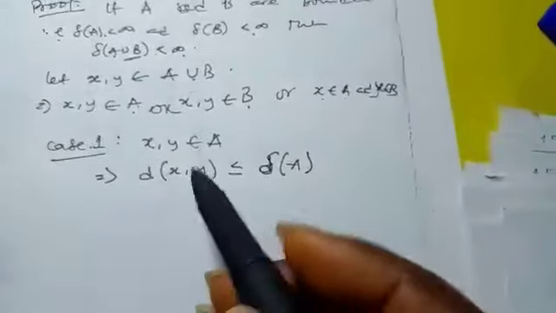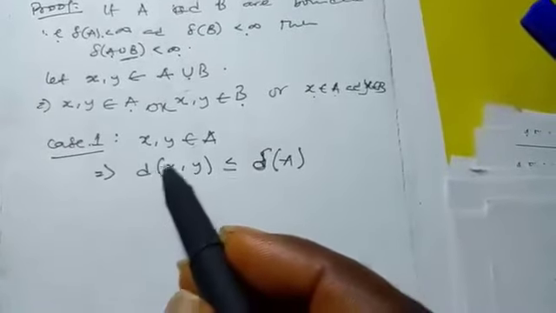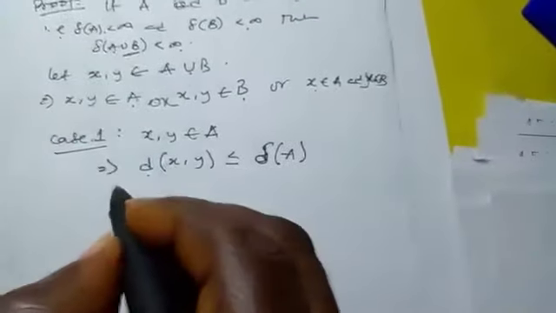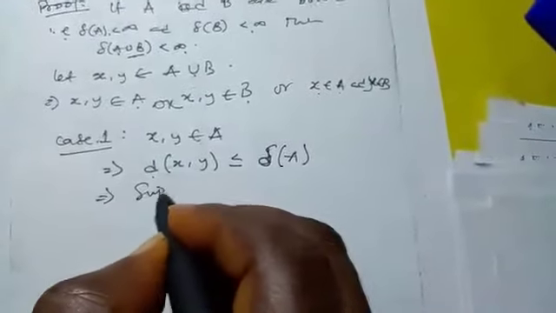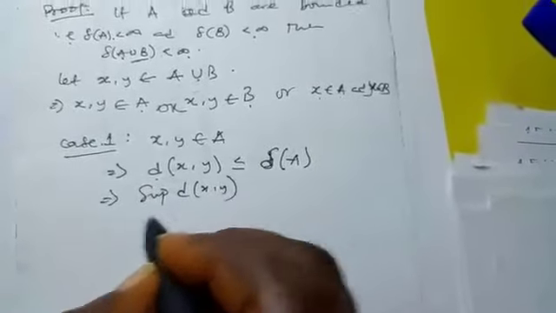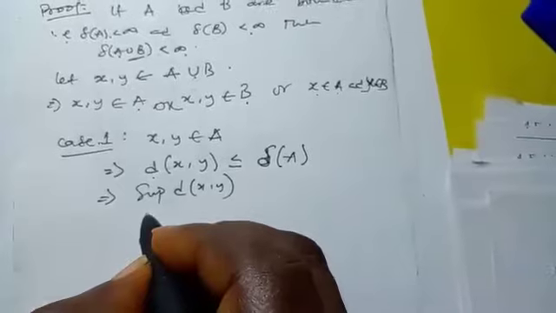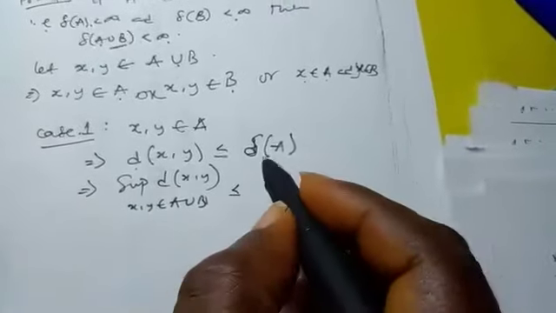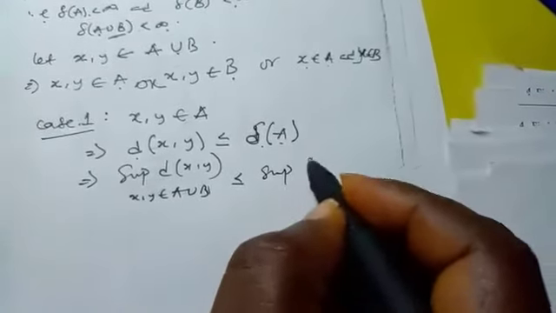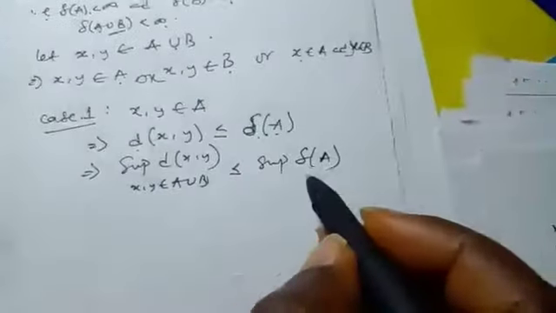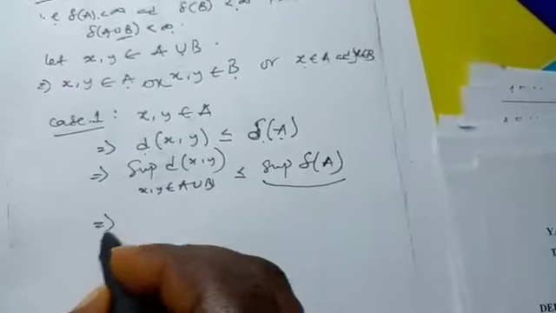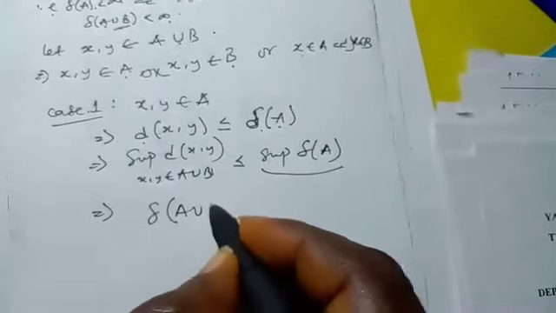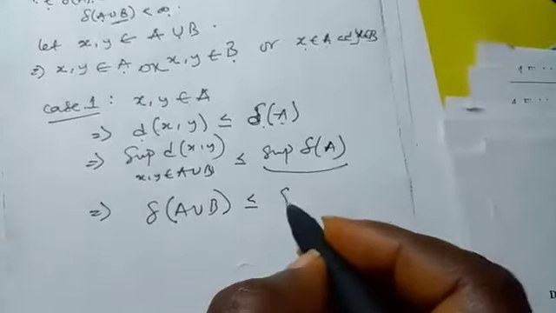The diameter is the total distance there, while this d is just speaking to the distance between two elements inside A. So from this place, let's put supremum on both sides, the supremum over S, Y belongs to A union B. The supremum of delta A will not affect it, and this simply means delta of A union B is less than or equal to delta A.